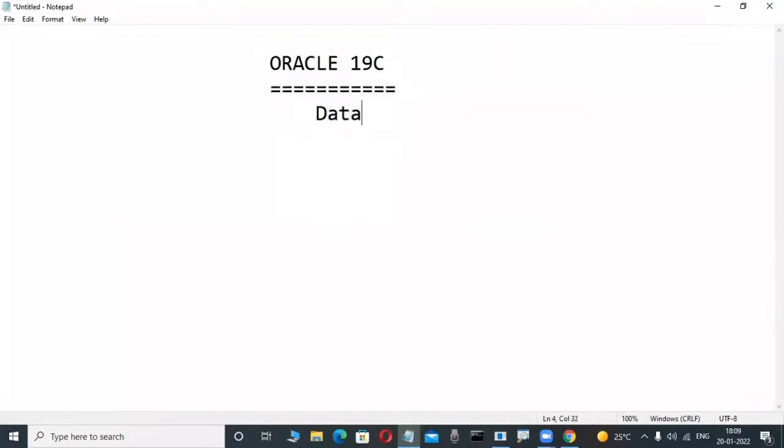Don't write anything, just observe here. But what is the purpose of these database products? Whenever we install these database products in our system or on the company side, what is the main purpose? For storing data permanently in secondary storage devices.